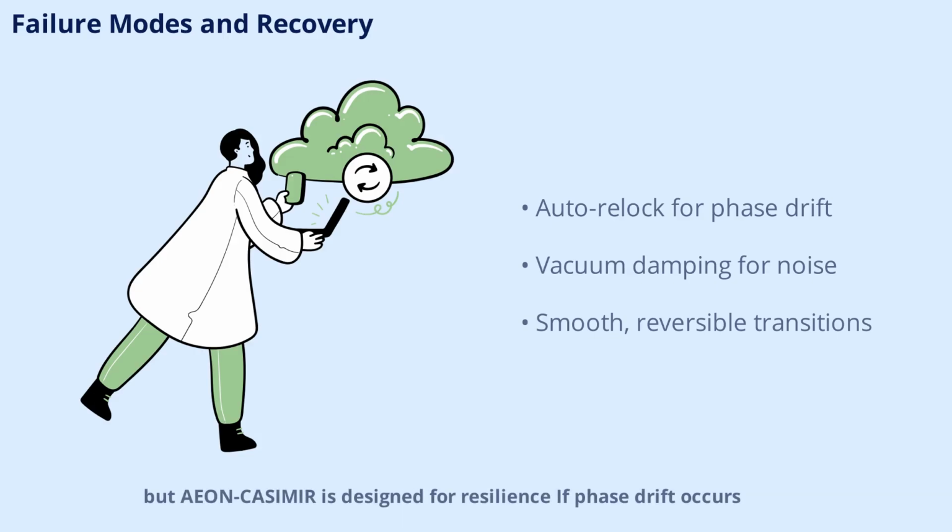If phase drift occurs, the system auto-relocks. Excess noise is managed by vacuum damping, and coherence loss triggers controlled decoherence. In the event of a power drop, the system shifts frequencies downward. All transitions are smooth and reversible, ensuring that the craft can recover from disturbances without losing stability or control.